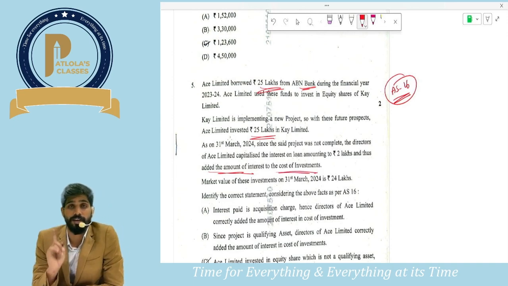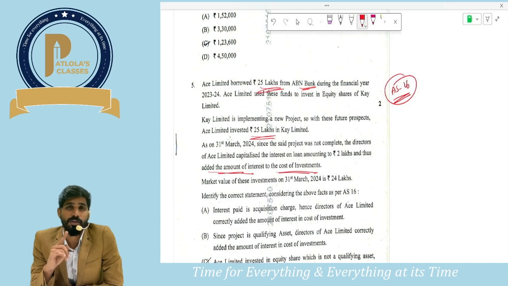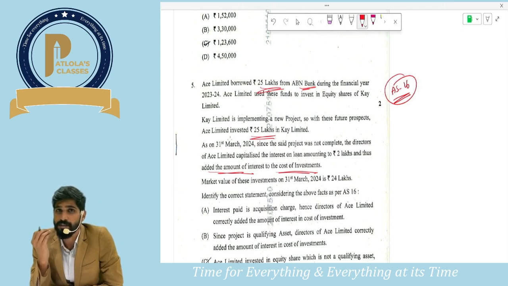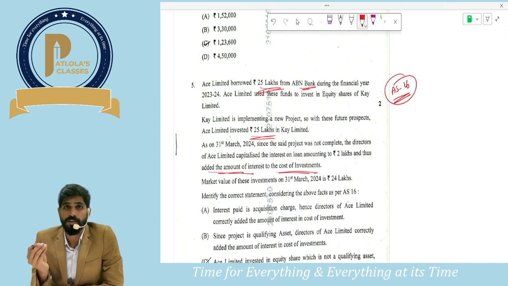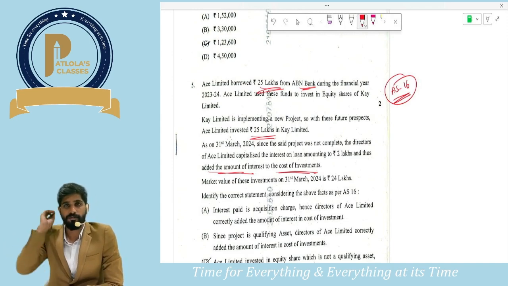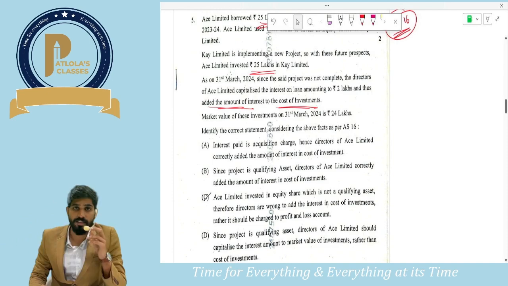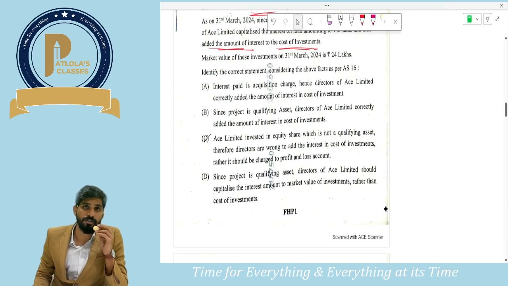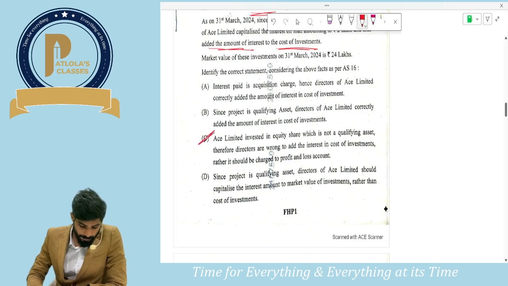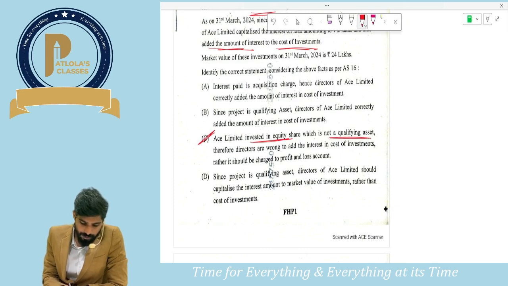Limited capitalized the interest on loan amounting to 2 lakhs and added the amount of interest to the cost of it. Guys, this is not right, because AS16 says the interest can be added to the asset only when it is a qualifying asset. In this case, it's not a qualifying asset. What is a qualifying asset? An asset which takes a substantial period of time for acquisition, construction and production. So this not being a qualifying asset, we cannot add the interest to the cost of investment. Rather, what should be done? It shall be transferred to P&L. So the option would be C. ACE Limited invested in equity shares, which is not a qualifying asset, so the directors are wrong in adding the interest to the cost of investment. Rather, it should be transferred to P&L.